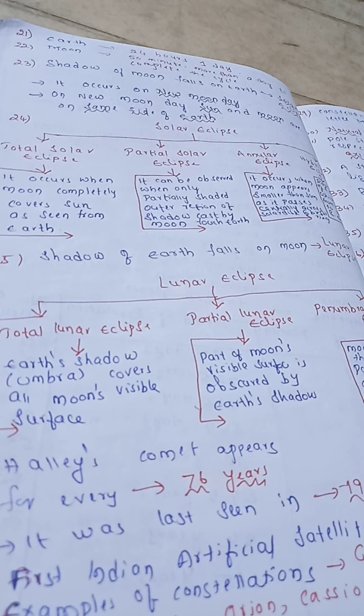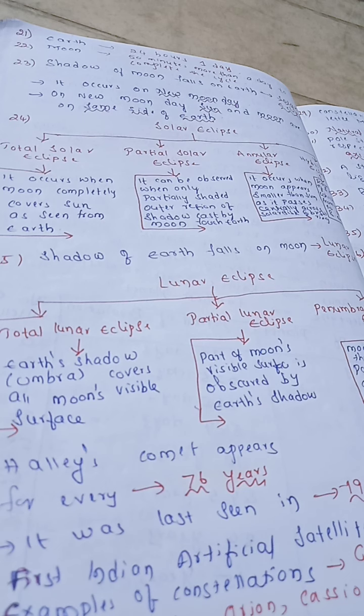Next, solar eclipse. Solar eclipse we will say Surya Grahan. When the shadow of the moon falls on earth, we will get a solar eclipse. It occurs on new moon day only.